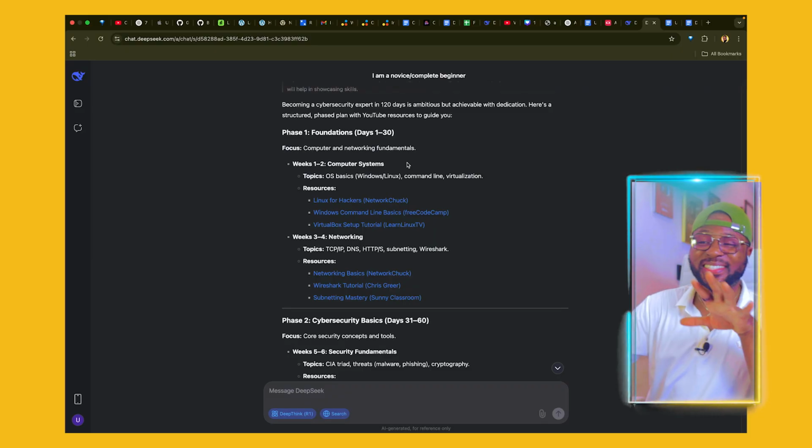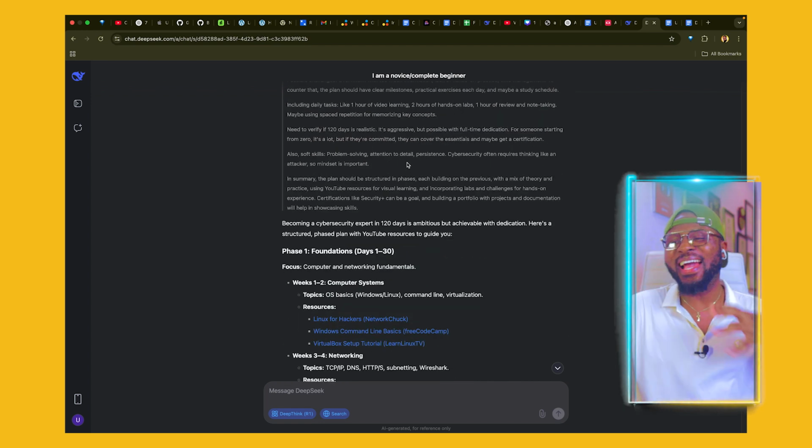So here you can see that it's done generating and it's looking amazing already. I just love how well detailed Deepseek is, and the fact that it's completely free. It's amazing. Let me know if you want me to do more tutorials on how to use Deepseek to achieve greatness and make money online from the comfort of your home.